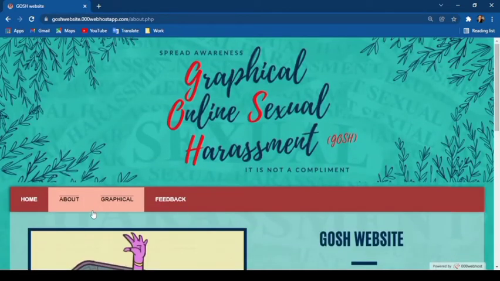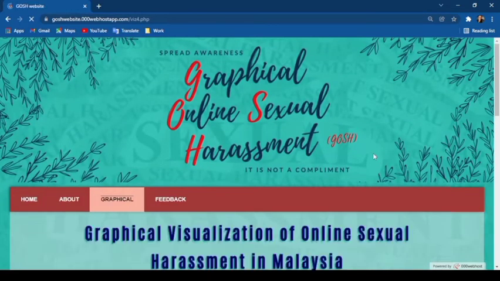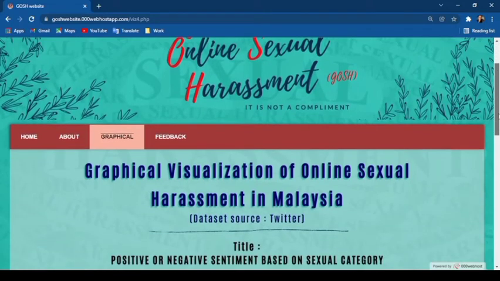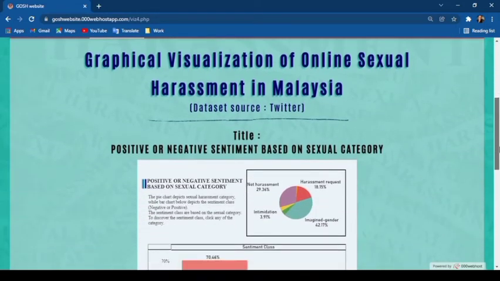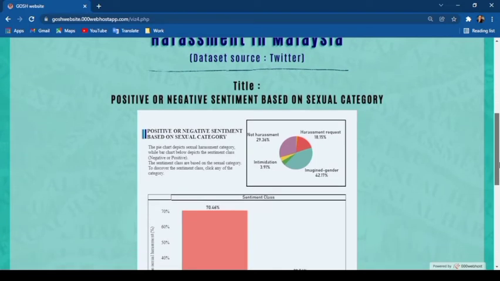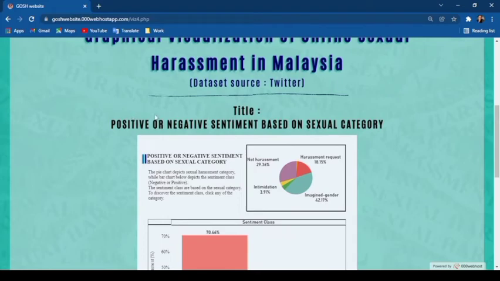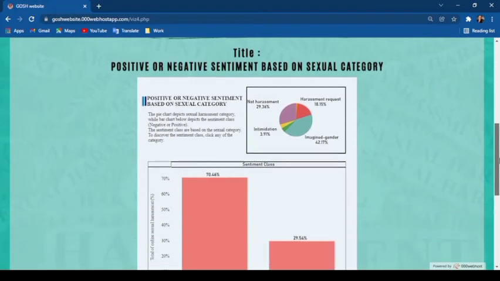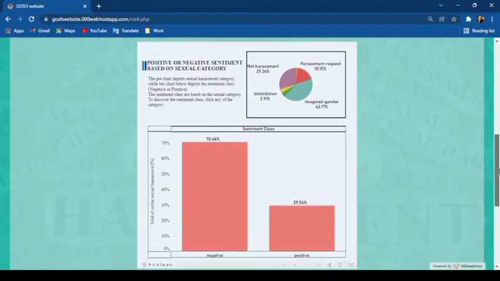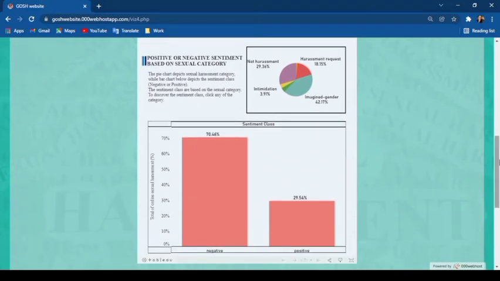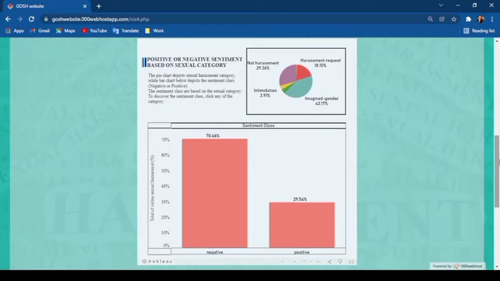Next is the graphical page, which is the graphical visualization of online sexual harassment in Malaysia, which contains the Tableau dashboard. As we can see here, we have a title over here, the title of this dashboard. This is the dashboard from Tableau that I've embedded from the code provided by Tableau, so the user can play around with the data.